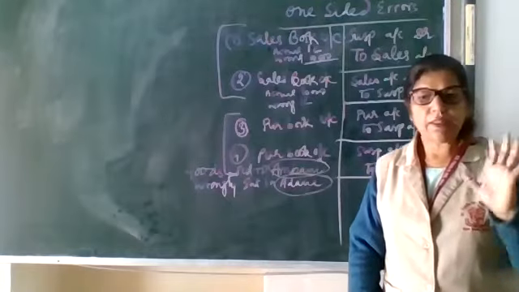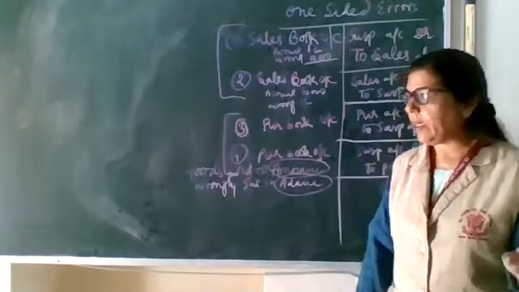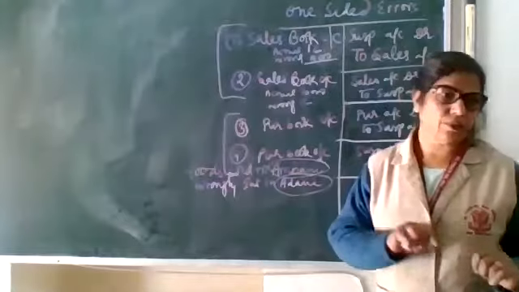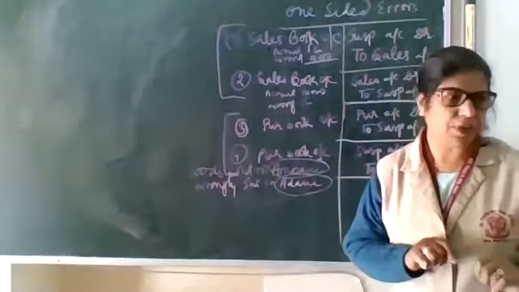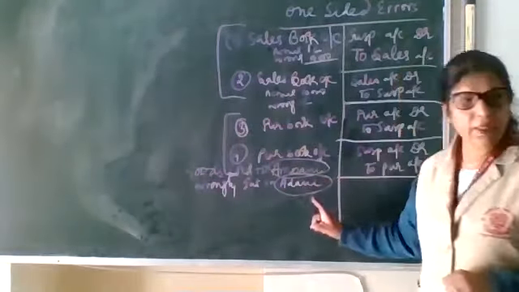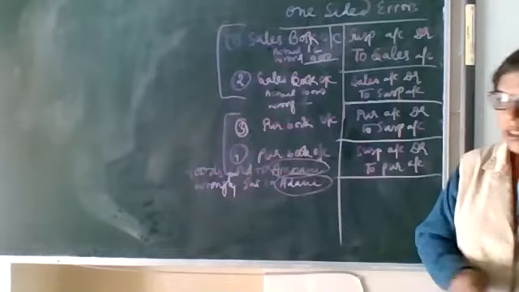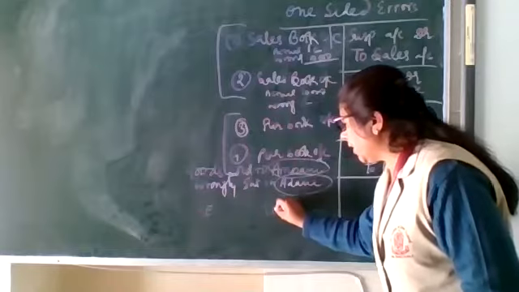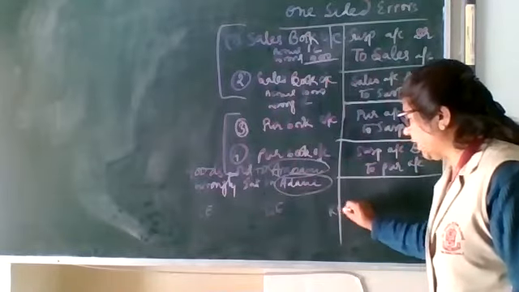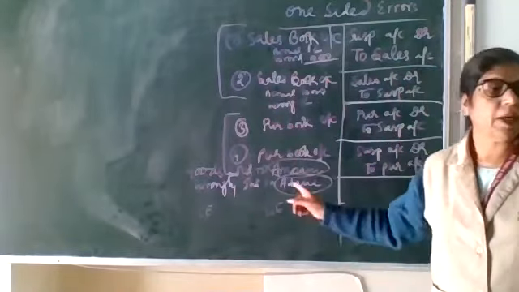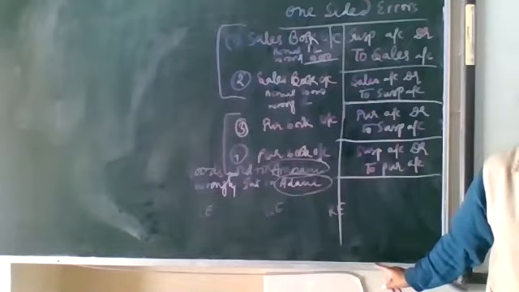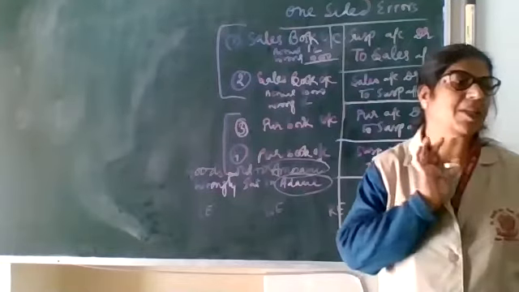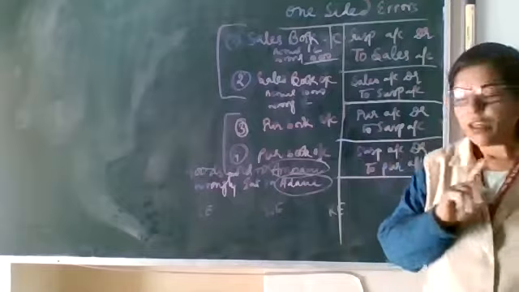So we can identify easily that there are two accounts which are going to be affected. So what to do now? Correct entry, wrong entry, rectify entry. That part can be performed by three entries, then it will be easy to do.